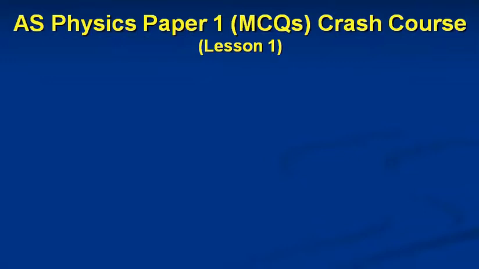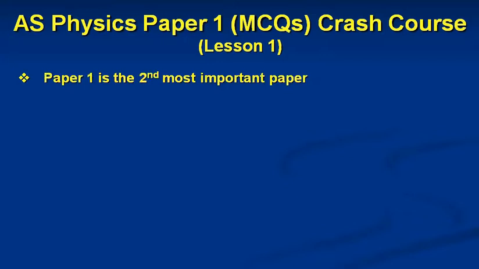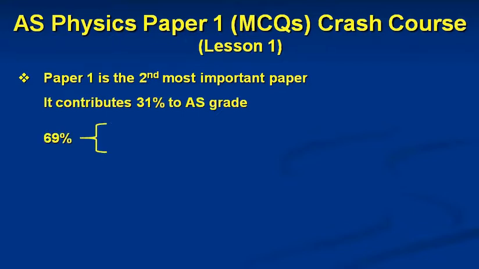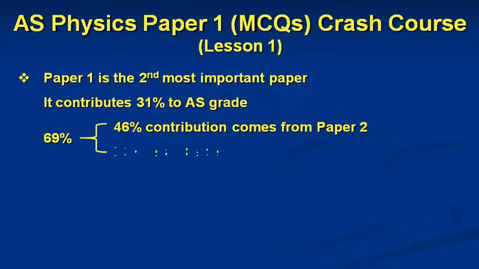Students, before we jump into the lesson, let me first quickly tell you some very important things about Paper 1. Of all three papers that physics students take in AS, Paper 1 is the second most important paper because it contributes 31% towards your overall grade in AS Physics. Of the remaining 69%, 46% contribution comes from paper 2, the theory paper, and 23% from paper 3, the advanced practical skills paper. Students, paper 1 is a 40 marks paper.